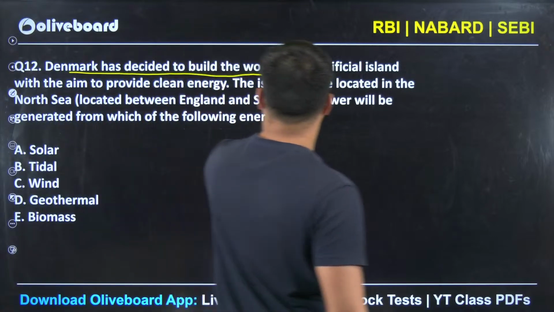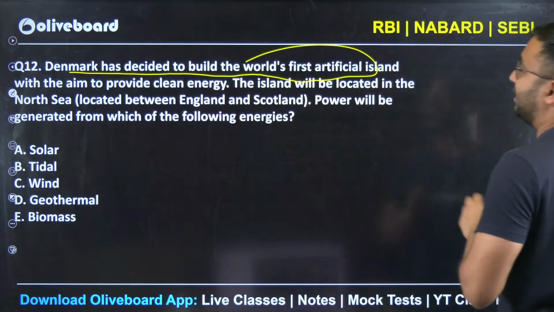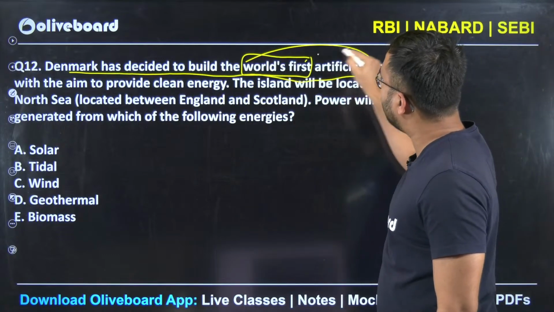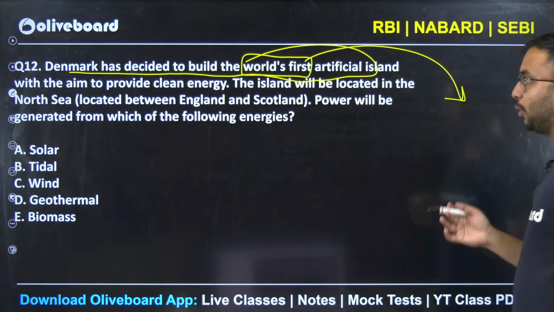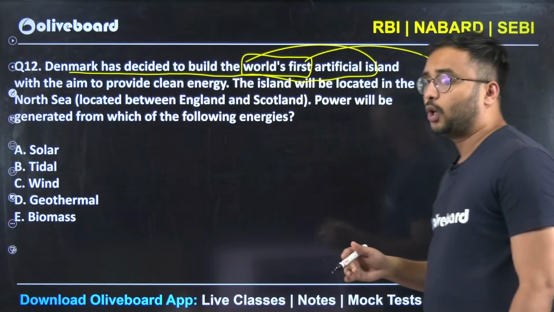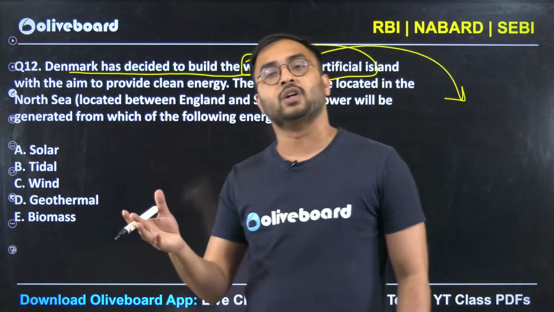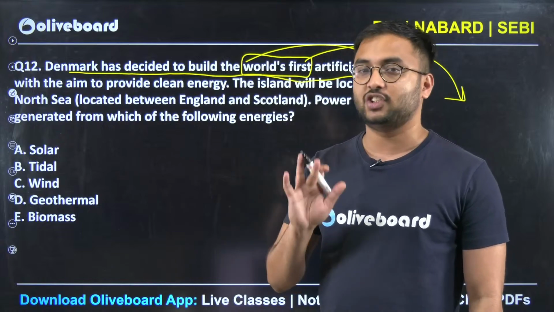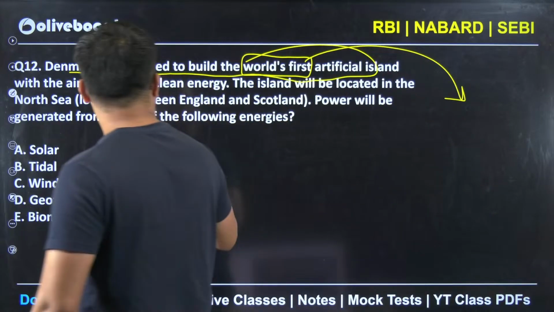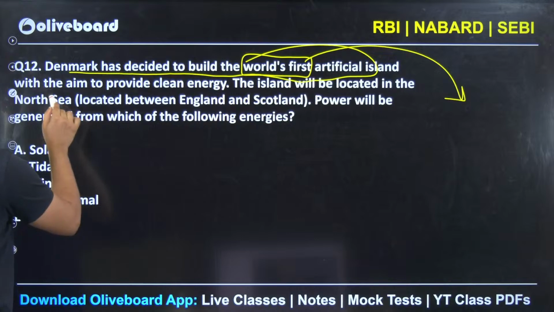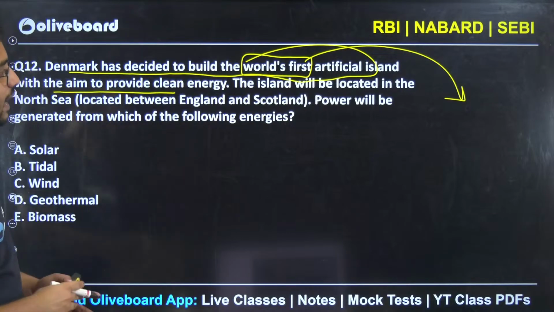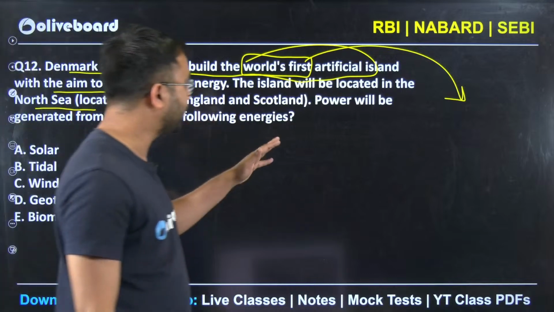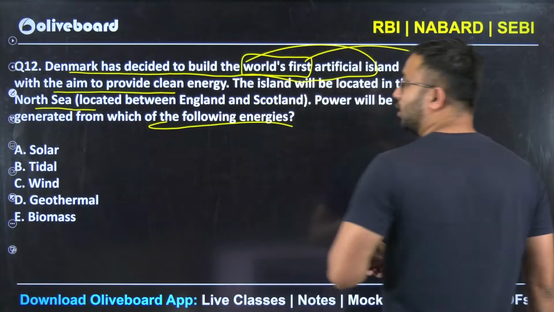Denmark has decided to build world's first artificial island. Again, see how to pick out which news is important and which news is not important. Whenever there is some news related to world's first or India's first, that GS static becomes very, very important. So Denmark built world's first artificial island with the aim to provide clean energy. The island will be located in North Sea, located between England and Scotland, and power will be generated from which